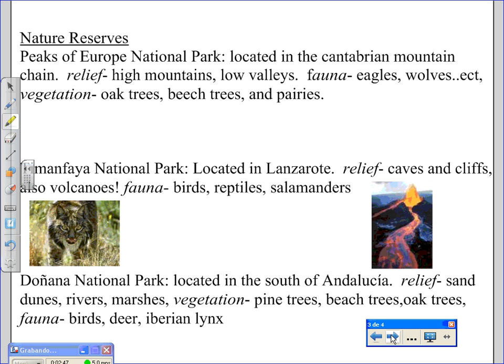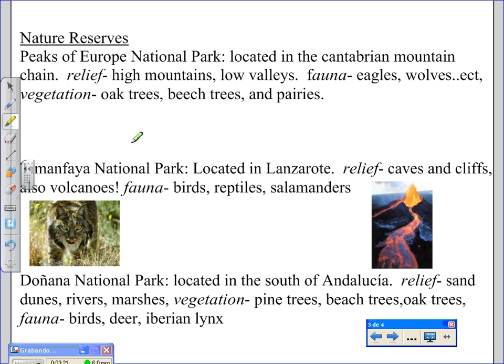Nature reserves. Peaks of Europe National Park is a nature reserve. It is located in the Cantabrian Mountains mountain chain. Their relief are high mountains and low valleys. Their fauna are eagles, wolves, other types of birds and mammals. And their vegetation, some examples are oak trees, beech trees, or prairies. Prairies are like a valley. They're lower in the ground and they're a flat plain.